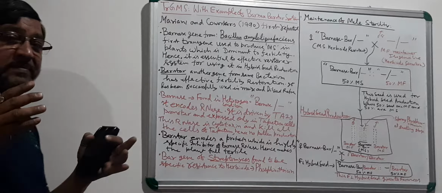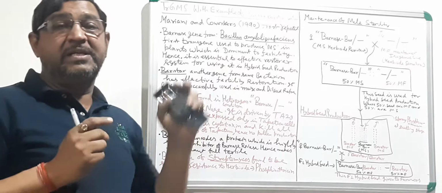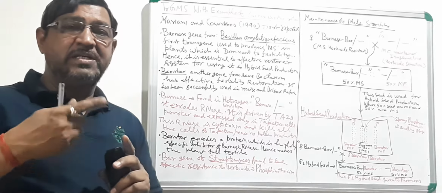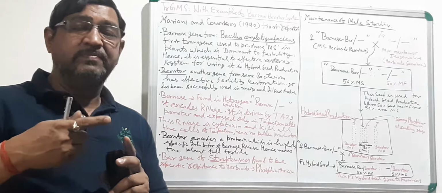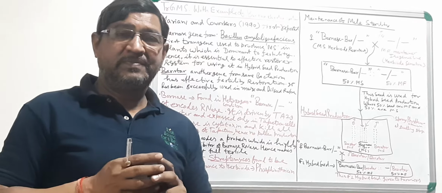You have already seen that because this is genetic male sterility, the gene for male sterility is available in the nucleus.